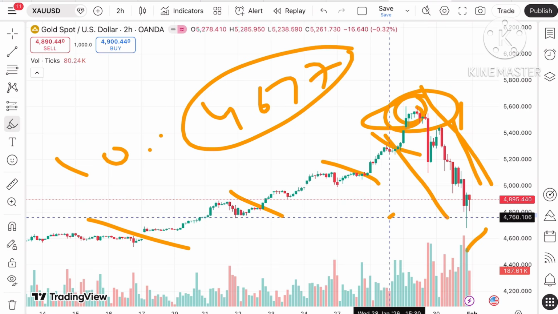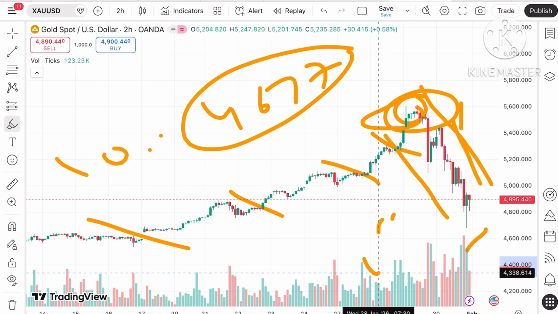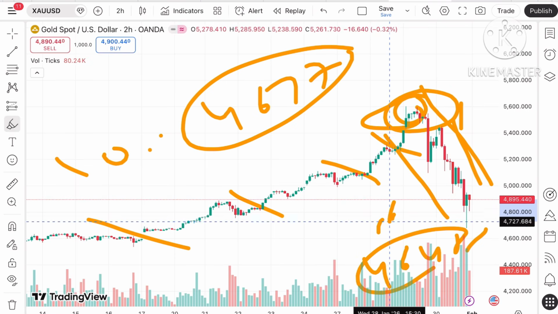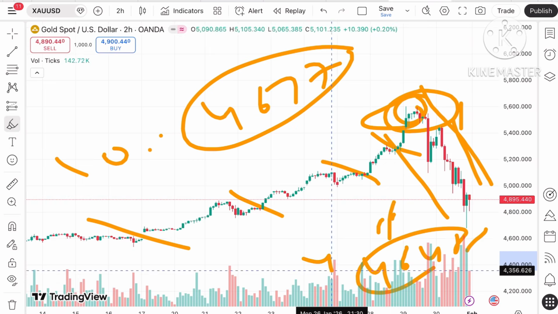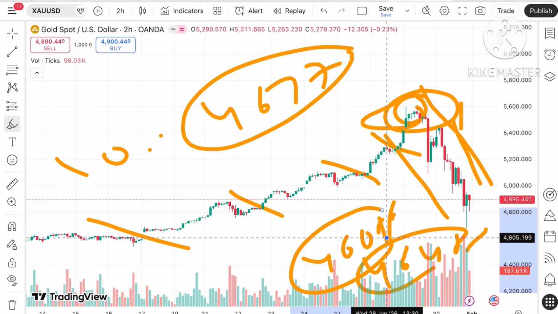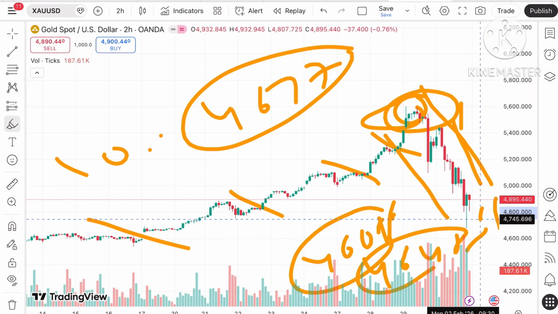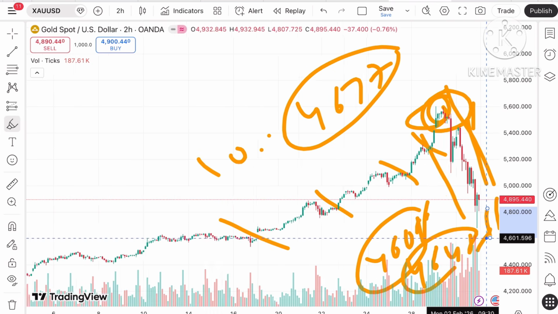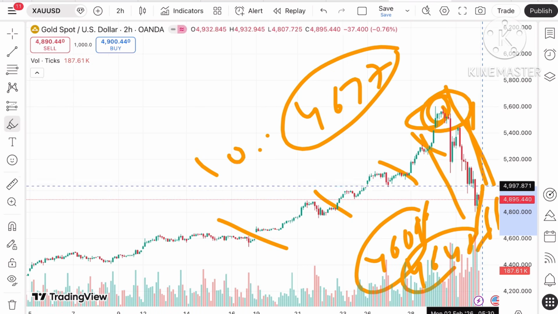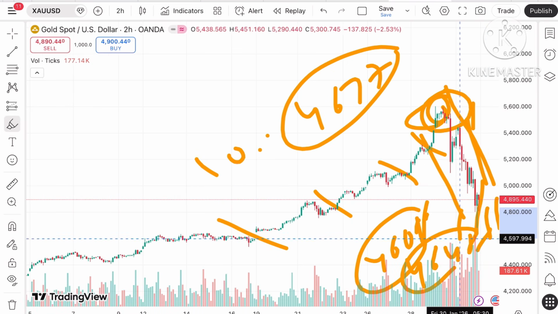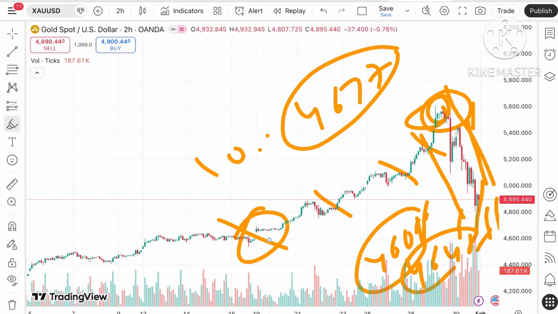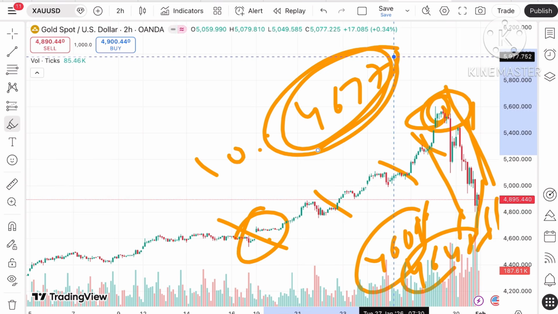Now remember that there is a gap still pending at a level of $46.48 and a level of around 46.01. If the price touches this level, we can see it can bounce back from that particular level, but if it doesn't bounce back, it can go further. So remember, there is a higher chance it can fill this particular gap if the price falls below 46.77.